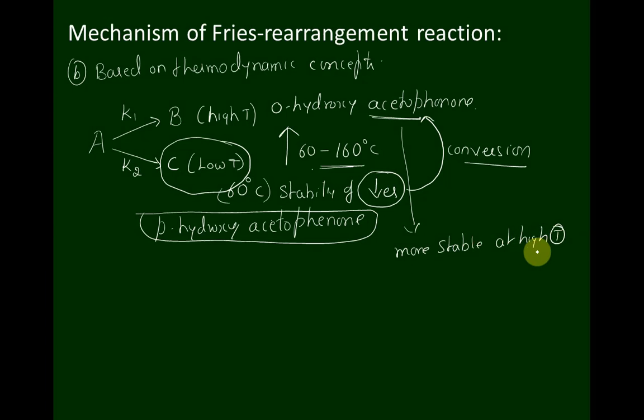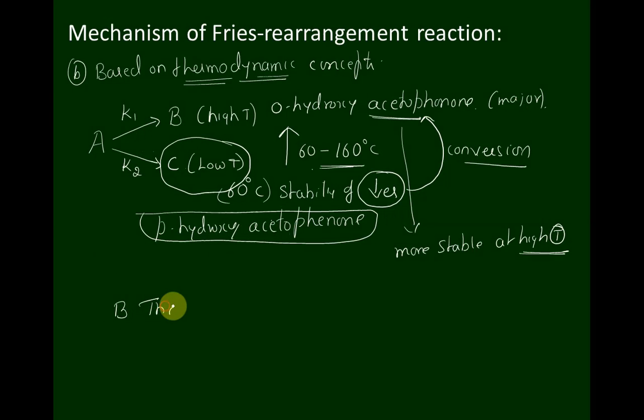So we are dealing with the temperature concepts. Therefore, temperature concepts is applicable only for thermodynamics concepts, based on thermodynamic concepts only. Therefore, orthohydroxy acetophenone will be the major product at high temperature with respect to thermodynamic concepts. Means as soon as I start heating the obtained reaction mixture above 60 degrees Celsius, more amount of para hydroxy acetophenone gets converted into orthohydroxy acetophenone. So percentage of C decreases, percentage of B goes on increasing because B